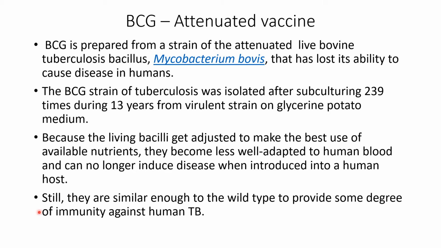But at the same time, they are similar enough to the wild type to provide some degree of immunity against human tuberculosis disease. Though they have lost their virulence, they are still alive. So when you inject it, they might grow very slowly. And since it is growing inside the human body, our immune system will recognize it as a foreign substance and will start mounting an immune response against it. And that is how we get immunity against the tuberculosis pathogen. So this is one classical example of attenuation.